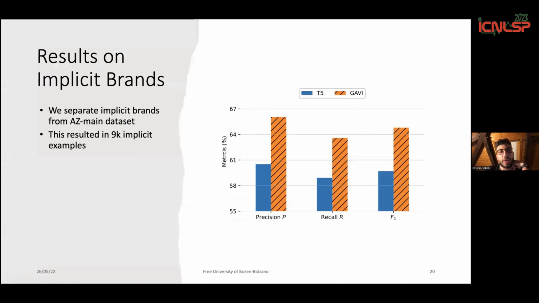So we separate from the random split the instances where the brands are not mentioned directly inside the product description. Here you cannot see the extractive approaches because simply they cannot extract any value. This resulted in 9K implicit examples from that data set. And we can see that our approach performs significantly better than T5 because it takes the product categories into consideration.